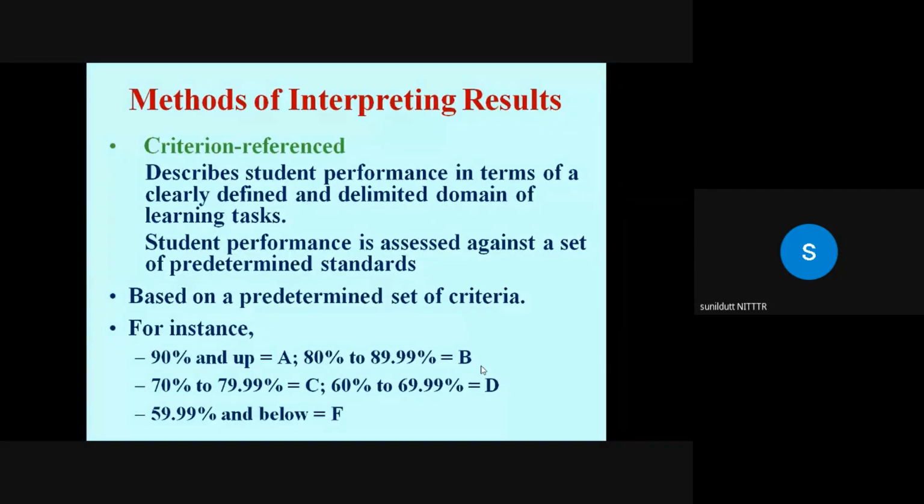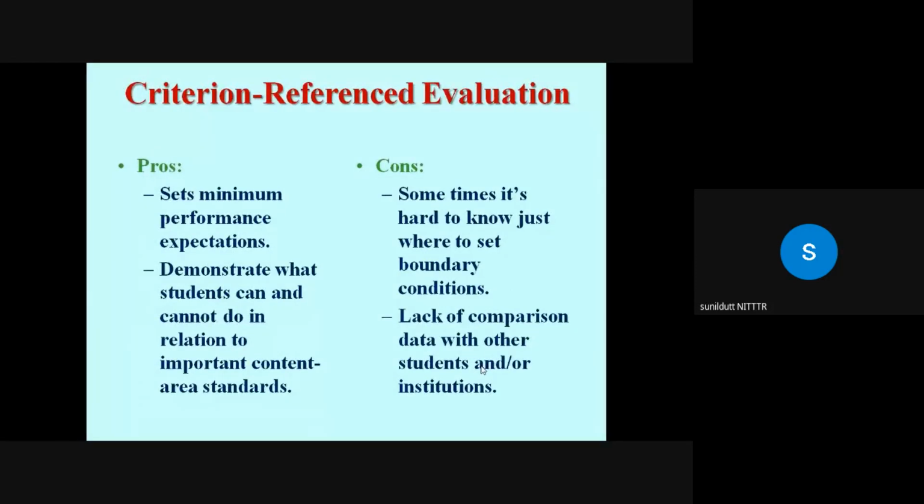Now there are certain arguments for criterion reference evaluation. There are certain arguments against criterion reference evaluation. For: it sets minimum performance expectations and demonstrates what students can and cannot do in relation to important content area standards.